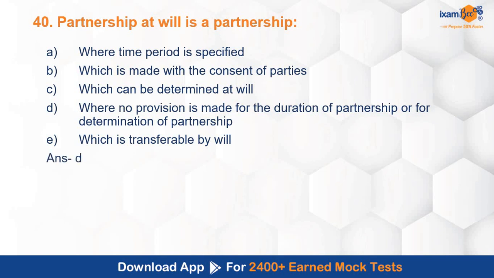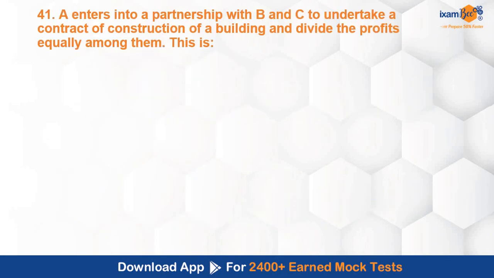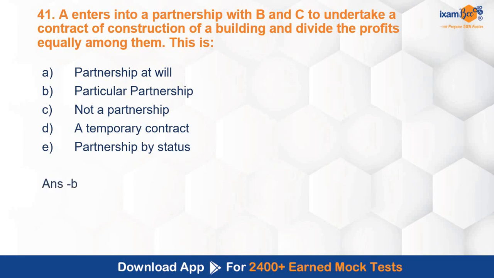D, where no provision is made for the duration of partnership or for determination of partnership. Section 7 deals with the concept of partnership at will. A enters into a partnership with B and C to undertake a contract of construction of a building and divide the profits equally among them. Options: partnership at will, particular partnership, not a partnership, temporary contract, partnership by status. So in this condition, what kind of partnership is it? Answer is B, particular partnership.